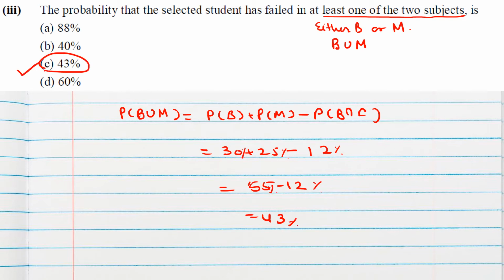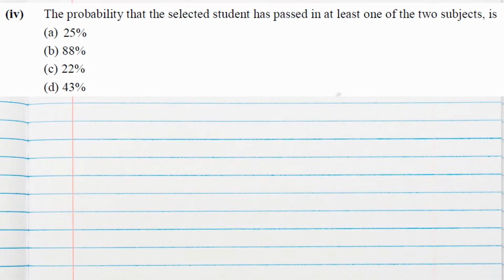Question number 4 is to find the probability that the selected student has passed in at least one of the two subjects. Now, whatever probability is given to us is the probability of failing in that particular subject. So we have supposed B event as fail in bio and M event as fail in maths.